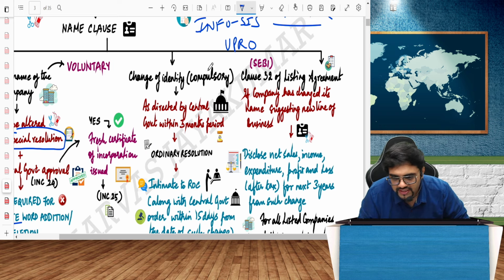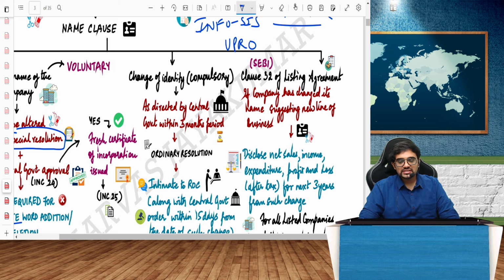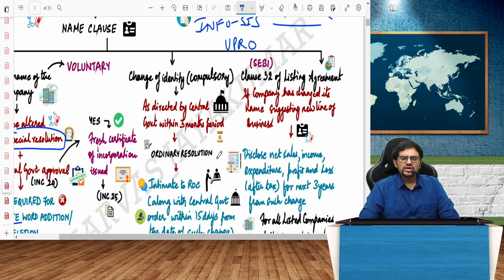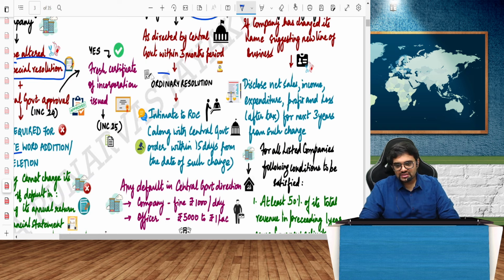Change of identity, compulsory. So in this case, if you see, the name of the company is normally changed by special resolution. But here, when the government is ordering you to change because of a complaint lodged by a registered trademark holder, there is no concept of special resolution. There is an exception again. When compulsory change of name, what resolution is needed? Ordinary resolution, not special but ordinary resolution.